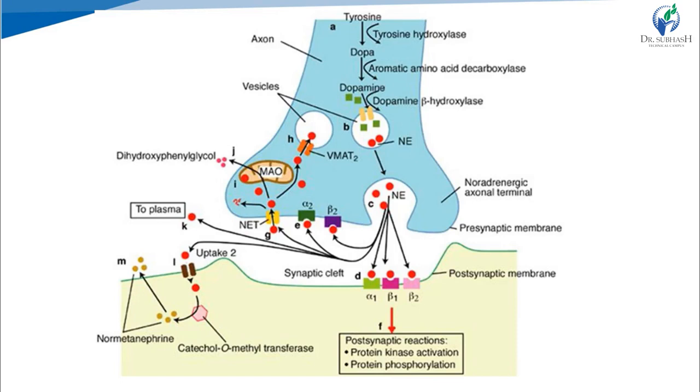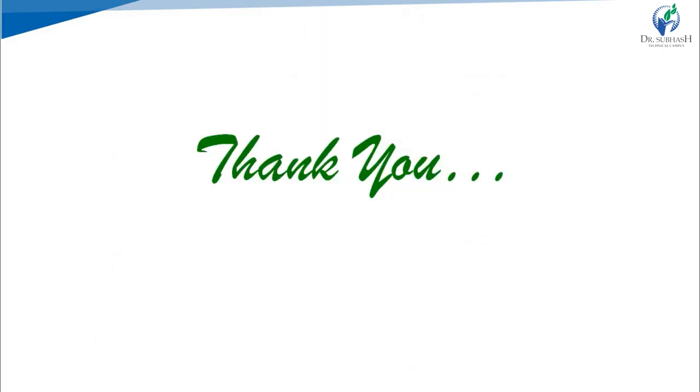Then noradrenaline is stored, its storage vesicle is ruptured, then noradrenaline is released and taken up by its receptors, alpha and beta. Alpha 2 is a presynaptic receptor, while alpha 1, beta 1 and beta 2 are postsynaptic receptors, and then reuptake of catecholamine is performed. So this was all about adrenergic neurotransmitters, which belong to the chemical class of catecholamines, and this was the neurochemistry of catecholamines. Thank you.